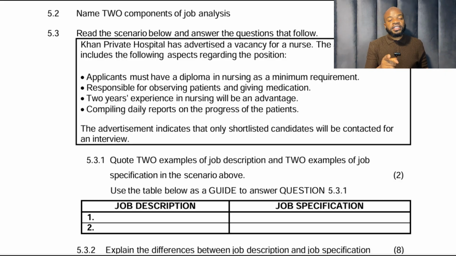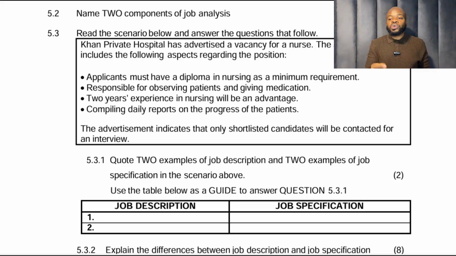So if you go to the exam and they say job analysis, just know they are talking about job description and job specification. So what is job description and what is job specification? One clue. Job description describes the job. It talks about the duties and responsibilities of the job. Whoever comes into the job is going to have to do those duties. Then job specification doesn't talk about the job. It talks about the candidate who will fill the post.